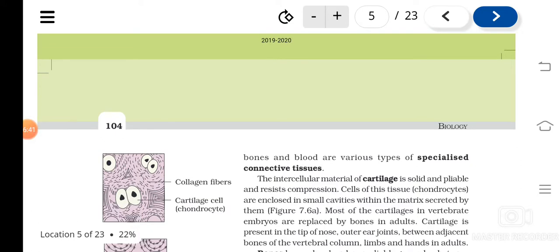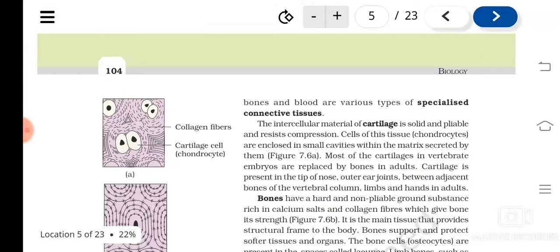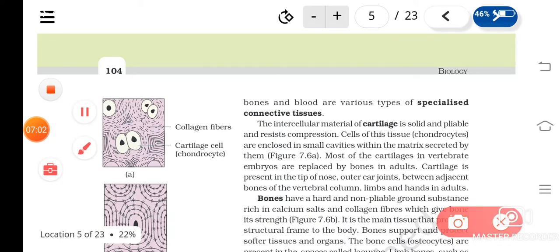When you talk about cartilage, the matrix of this kind of tissue is hard, solid and pliable, and resists compression. The cells of cartilage are known as chondrocytes. They are found in certain cavities in the matrix. Actually, this matrix is secreted by chondrocytes, and in the matrix there will be certain cavities, and only in the cavities are chondrocytes found.